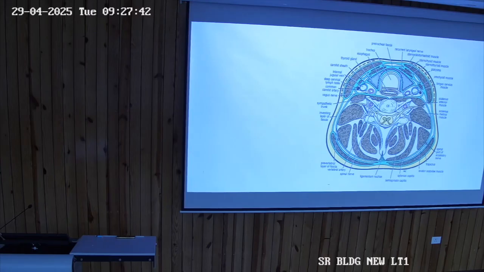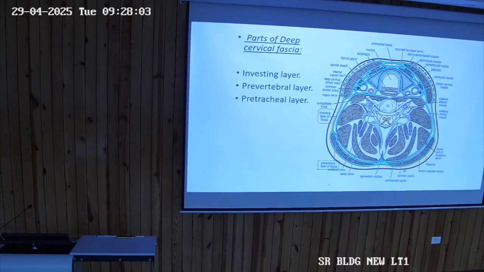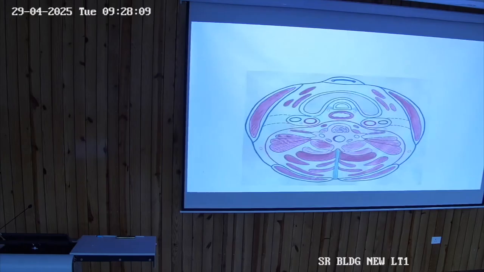You will read all these things in detail. We are only concerned today about two layers only: the investing layer of the deep cervical fascia forming the roof, and then the prevertebral layer covering the floor of the posterior triangle. So there are three layers in the deep cervical fascia: the investing, prevertebral and the pretracheal layer. Then they are forming the carotid sheath.